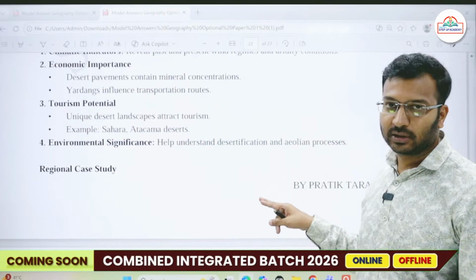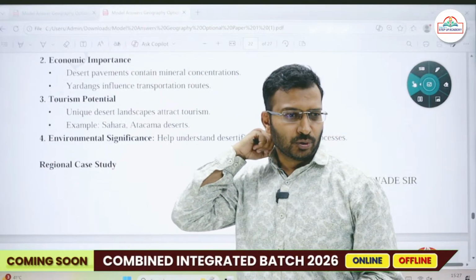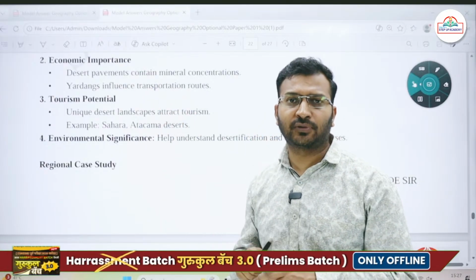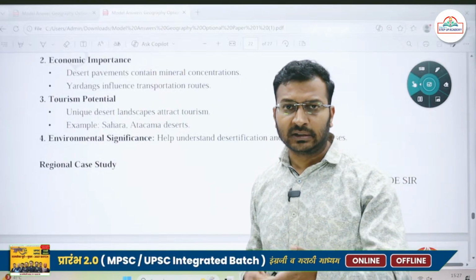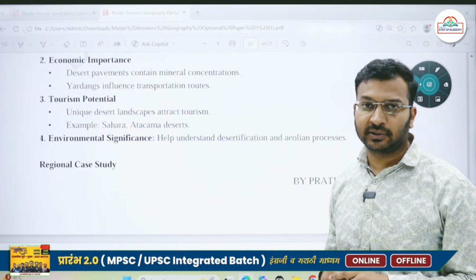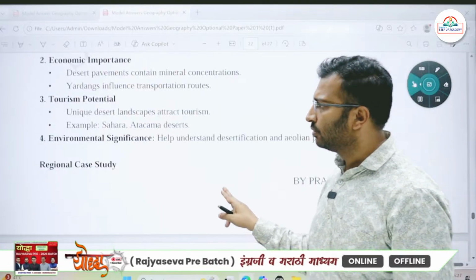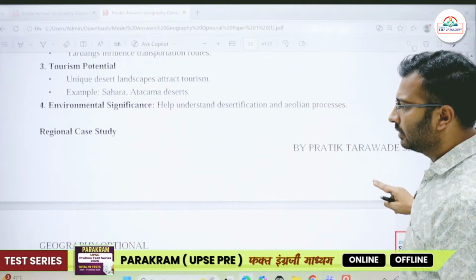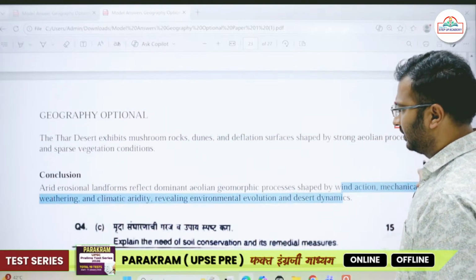And if I talk about India's desert area, ठीक है, so if irrigation is provided in this area, it can be utilized for cultivation as well. For example, we have the Indira Gandhi Canal around the Thar Desert, wherein good agricultural activities are taking place. वहाँ पे तरबूज की खेती वगैरह हो जाती है, wheat cultivation is taking place and all. So wherever there is economic importance, definitely it is there. Okay, regional case study, you can put in some case study. ठीक है, about the Thar Desert, here I have put in.